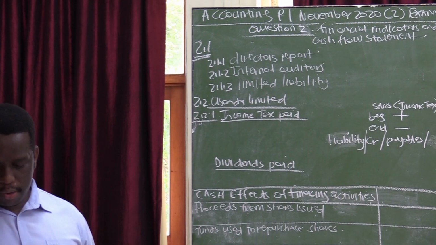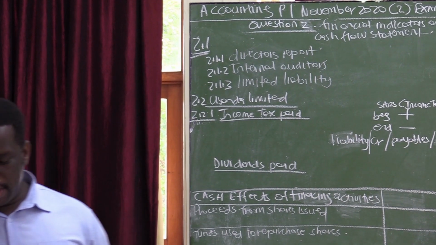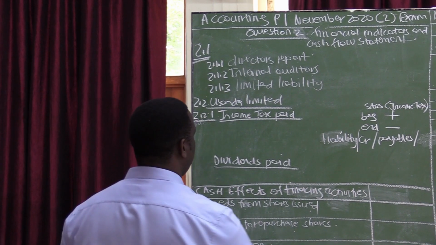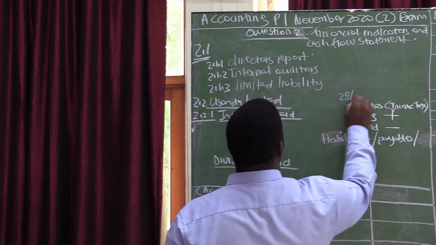2.2, Usanda Limited, the financial year end is 28 February 2021. Year end is 28 February 2021.